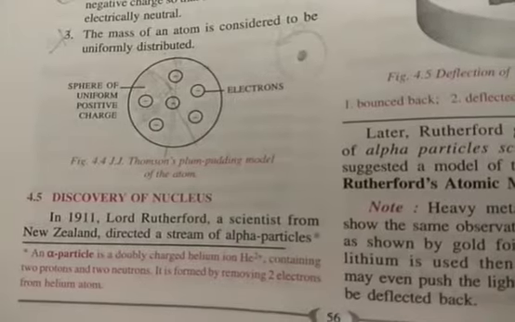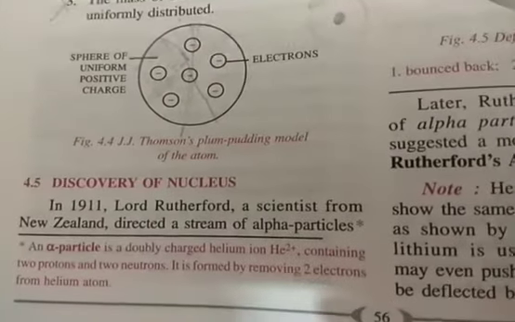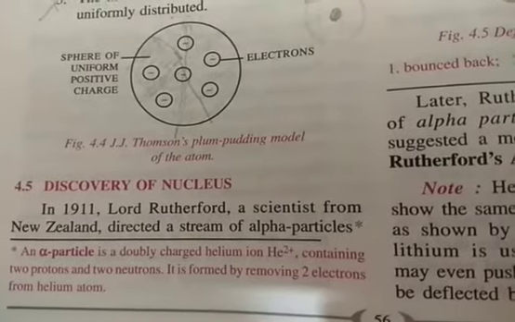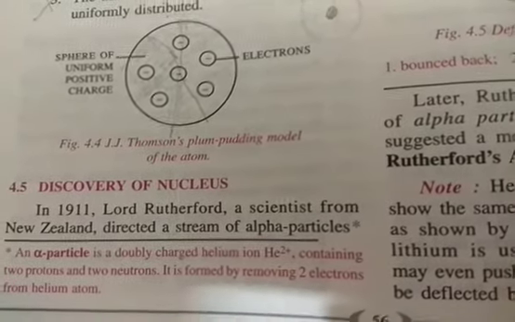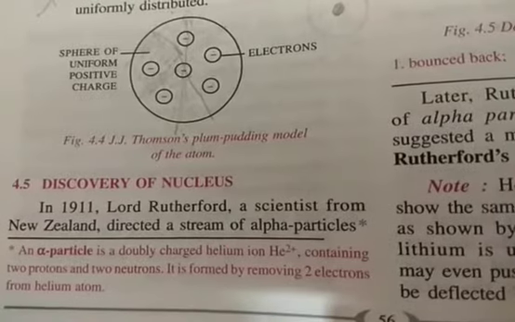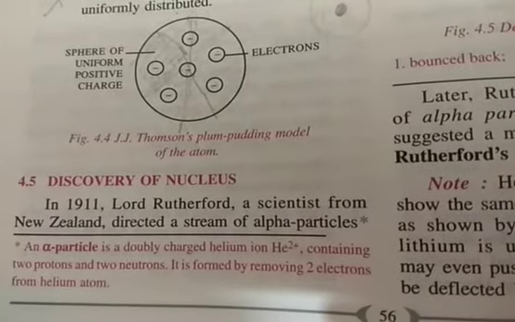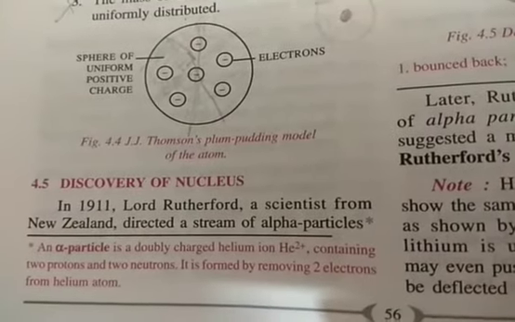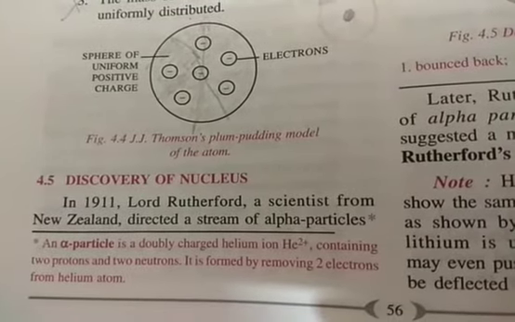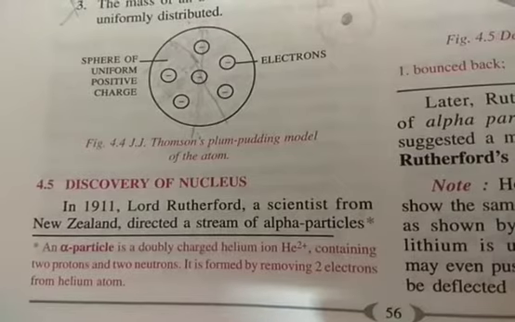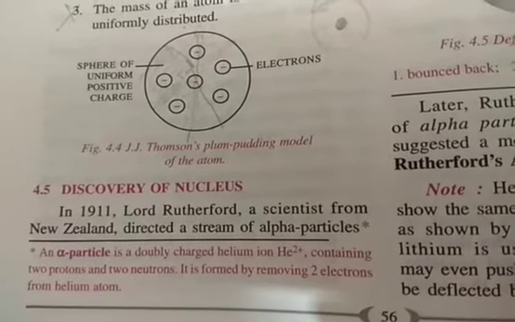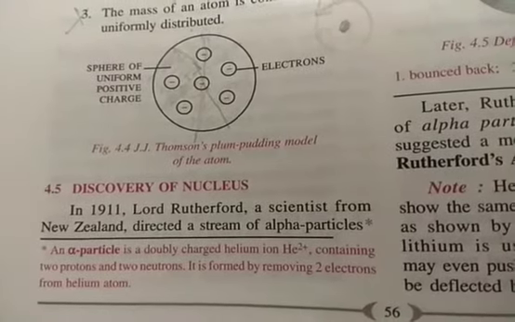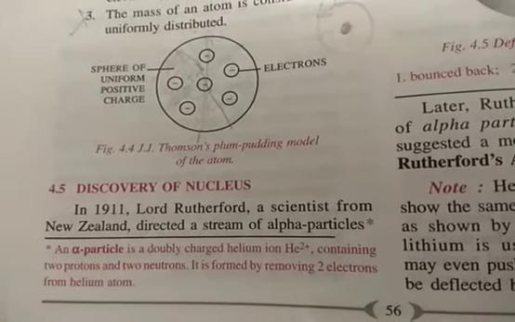Now let us see the discovery of the nucleus. Students, for the discovery of the nucleus the credit goes to James Chadwick, but Lord Rutherford also found that the positive charge is located inside a small region or a small sphere. James Chadwick later on found out that region, which is now called the nucleus.